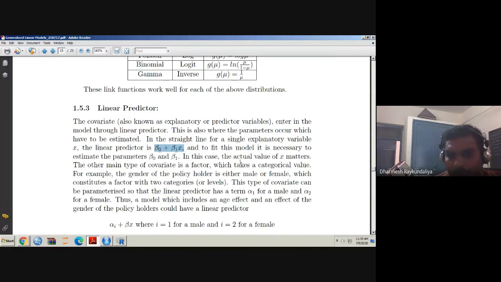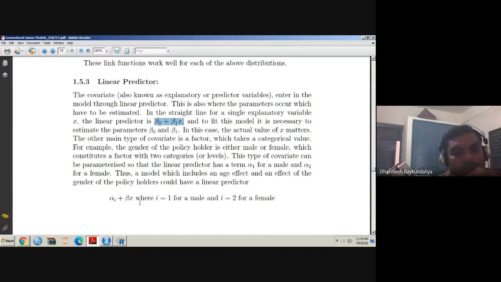In this case, the actual value of x, so here we were talking about the gender of the policyholder, is either male or female, which constitutes a factor with two categories. This type of covariate can be parameterized so that the linear predictor has the term alpha 1 for the male and alpha 2 for the female. Thus, a model which includes an age effect and an effect of the gender of the policyholder could have the linear predictor alpha i plus beta x, where i equals 1 for the male, that is alpha 1, and i equals 2 for the female.